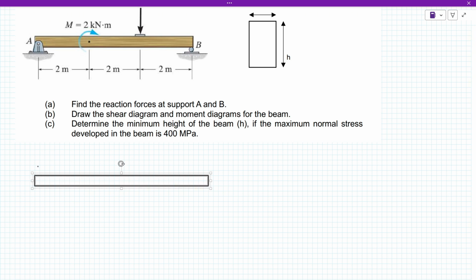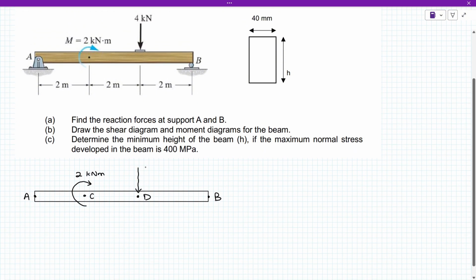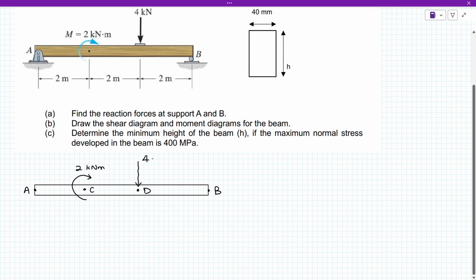Okay. So then we label here as A and this side label B, similar as in the diagram. And the moment ni kita just letak C and then kita letak D sajalah. So we have moment clockwise 2 kilonewton meter and we have this downward force of 4 kilonewton. Okay, and we have the reaction forces dekat A, kita label dia F1 and we have these forces at B, kita labelkan dia F2.